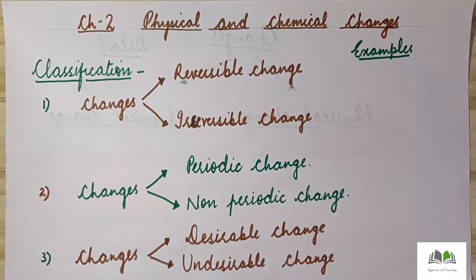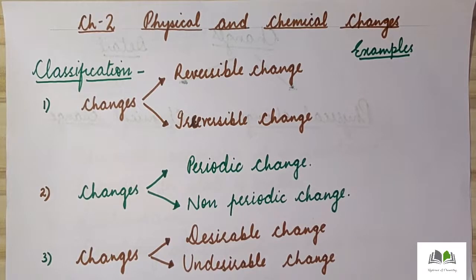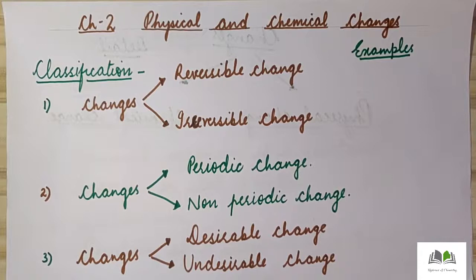Everyone, today I am here to discuss with you the changes around us, or the changes which occur in our daily life. It looks like magic, but basically change is a law of nature. Everything around us has to undergo change gradually with time. First of all, I'm going to discuss the general classification of changes which occur in nature, and how we can classify them.